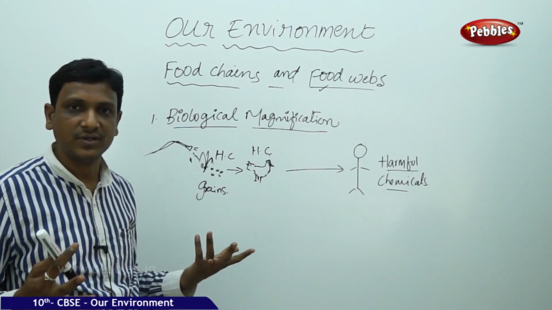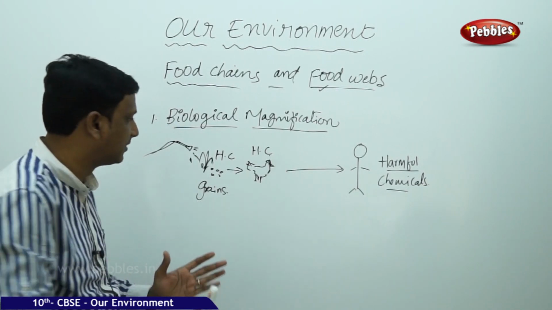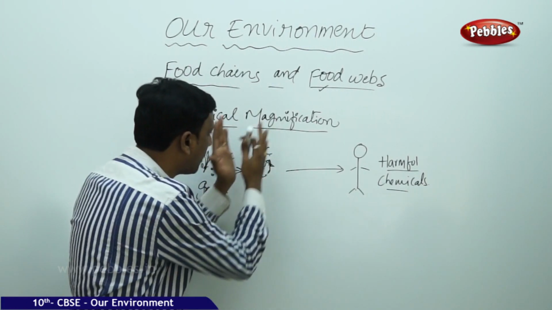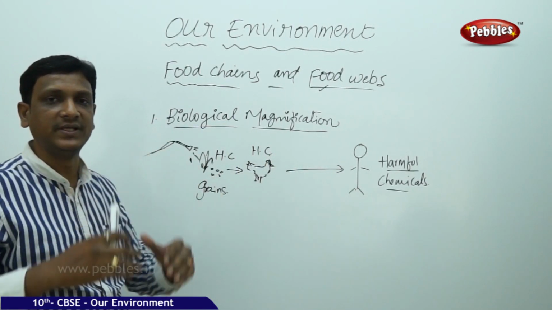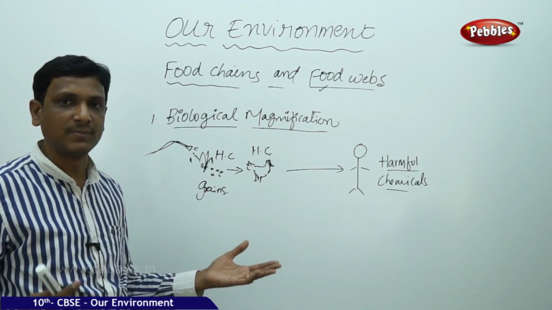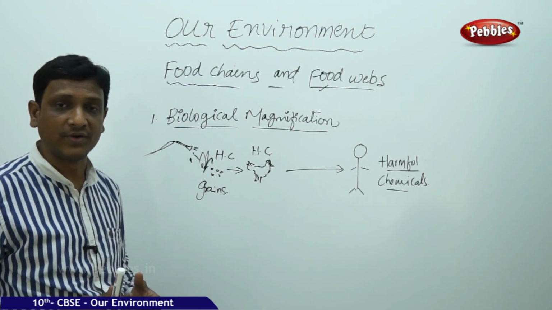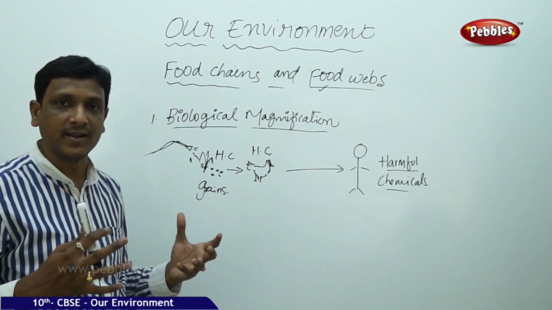That is not achieved. So in the same dangerous, harmful condition, they are transferred from one level to another level to another level. Finally, they get accumulated in the top level of the ecosystem. They are reaching us. So you have gone to the market to buy a fish. You don't know from where the fish has come. You don't know what kind of chemicals are accumulated in the bodies of fish.